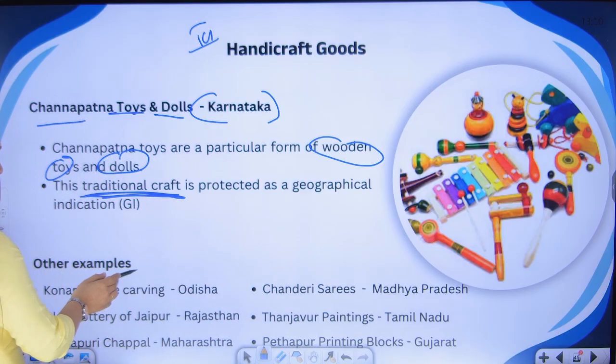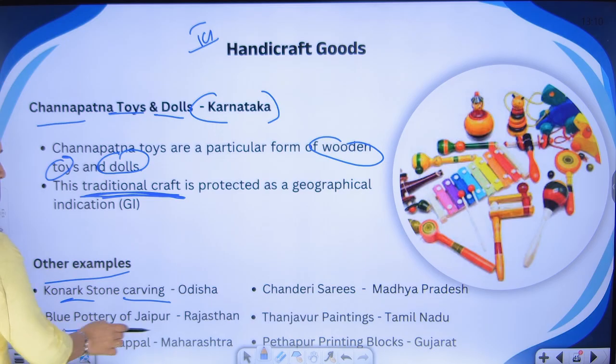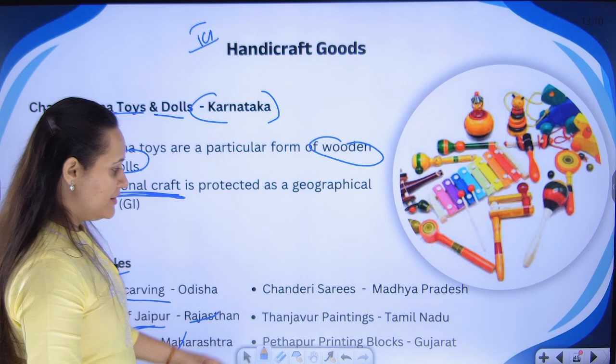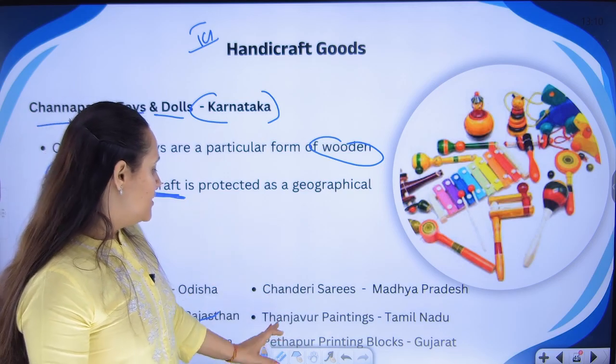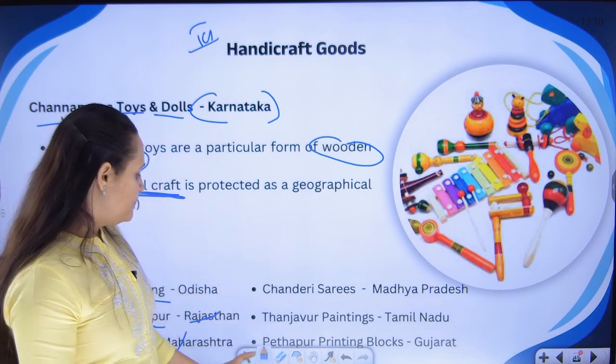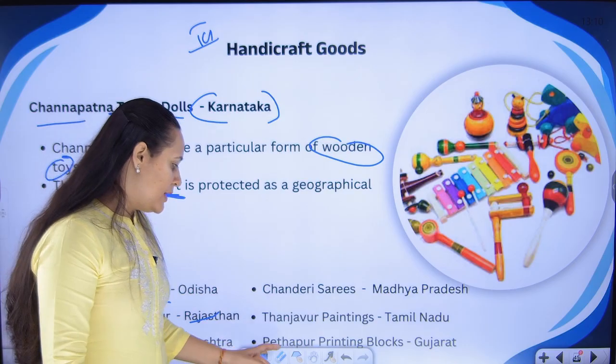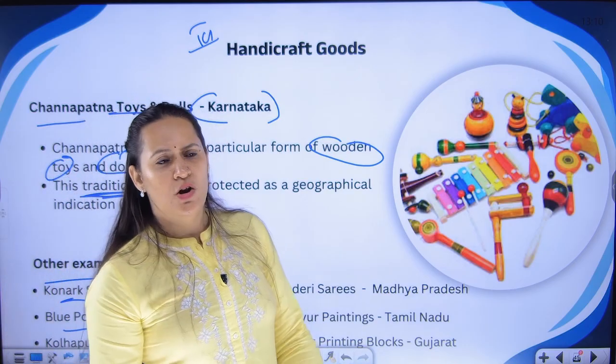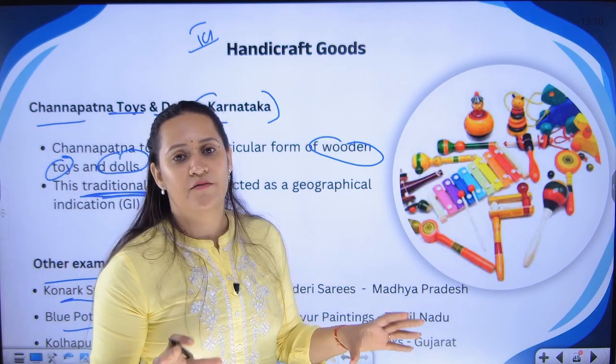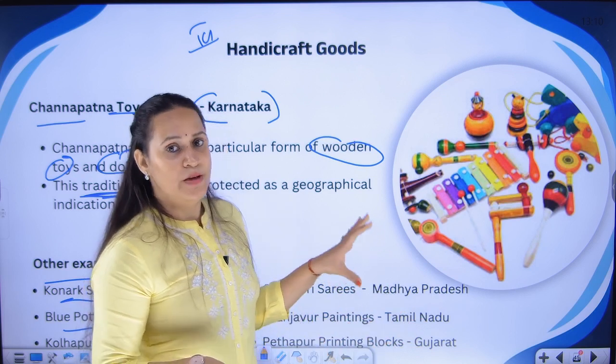Other examples of handicraft goods are Konark stone carving from Odisha, blue pottery of Jaipur from Rajasthan, Kolhapuri chappal from Maharashtra, Chanderi saris from Madhya Pradesh, Tanjavur paintings from Tamil Nadu, Petapur printing blocks in Gujarat. So, a lot of work is there, a lot of handicraft elements are there that can also be protected.